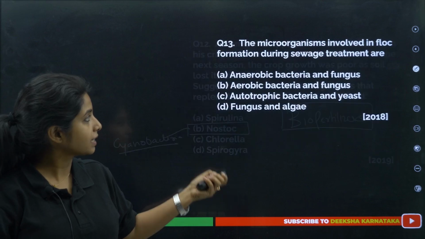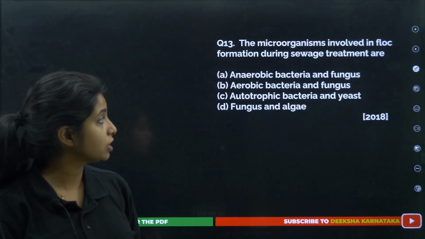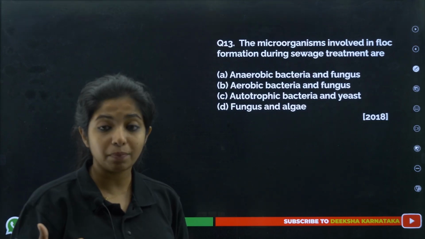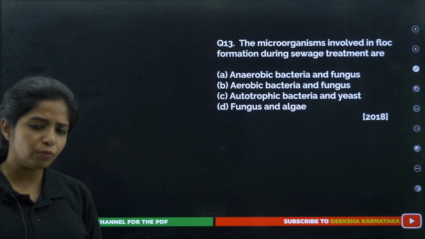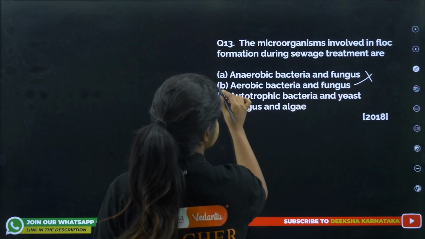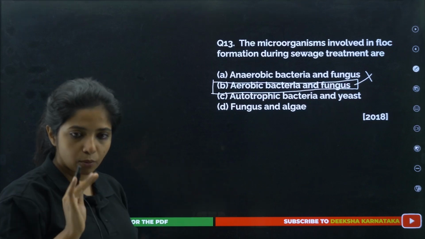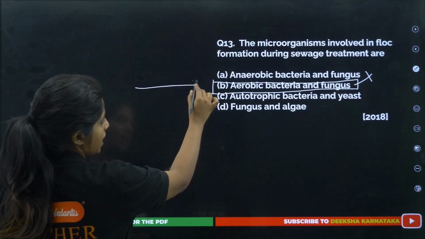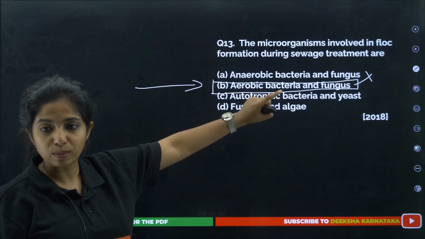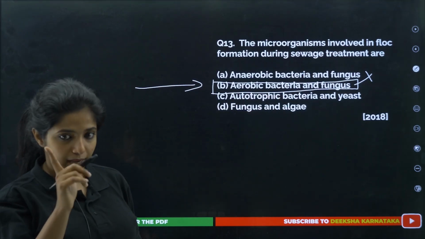Cool? Next. The microorganisms involved in flock formation during sewage treatment are, as I told you, aerobic bacteria and fungus, my dear children, along with the protein filaments and everything that is left behind. So it is not anaerobic bacteria, it is aerobic bacteria and fungus. Anaerobic treatment is done later on. First, aerobic treatment is done. So anaerobic is not the correct answer, aerobic is the one. Aerobic bacteria and fungus form the flock. Okay, I told you the question would be coming.